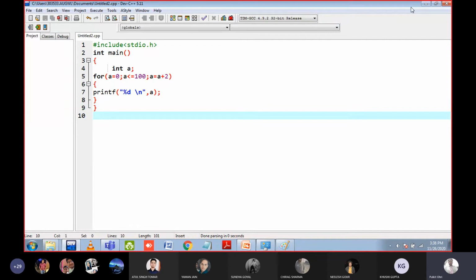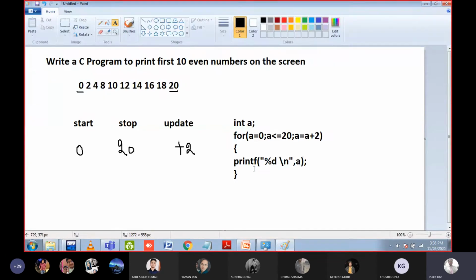Similarly, you can change your program to print the odd numbers. Can anyone tell me, to print the odd numbers, what is the starting condition? Let us suppose my next question is, write a C program to print the first 10 odd numbers. So who can tell me what is the starting, stopping and update condition for the same? So we will take the value of I equal to 1 as a starting, and for stopping we can say I is less than equal to 20, and for update I equals to I plus 2. What is the 10th odd number?